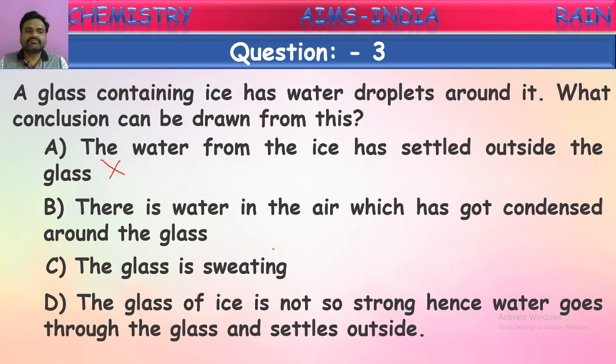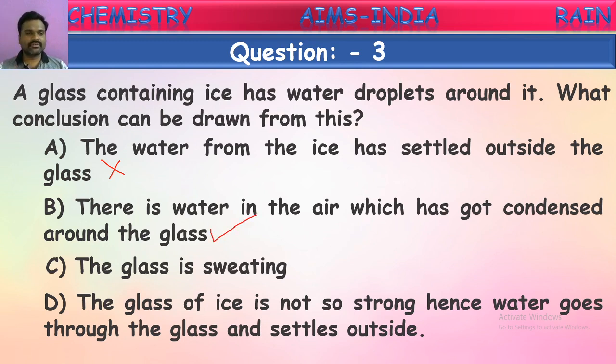What is the second one given? There is water or water vapor in the air which has got condensed around the glass. Yes, there is water in the air. What is that? Water present in the air is called water vapor. So there is water vapor in the air which is being condensed, touching this cool glass and converting into small droplets of water on it. So this is the correct answer.